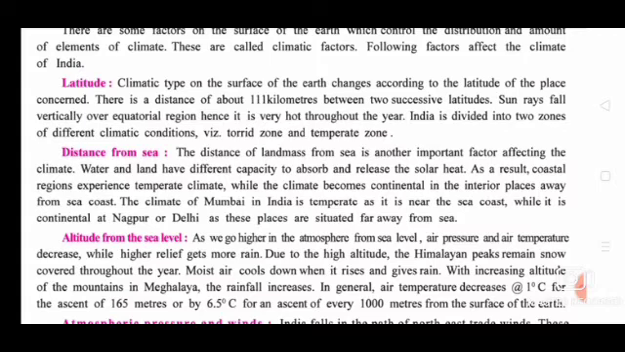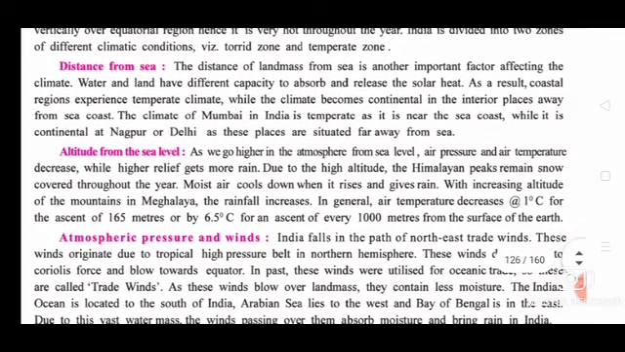These are the two different climatic conditions, torrid zone and temperate zone. The second point affecting the climate is distance from the sea. The distance of landmass from the sea is another important factor affecting the climate. Landmass means the large, wide area of land. So it is how far away that landmass is from the sea that is one of the important factors affecting the climate.